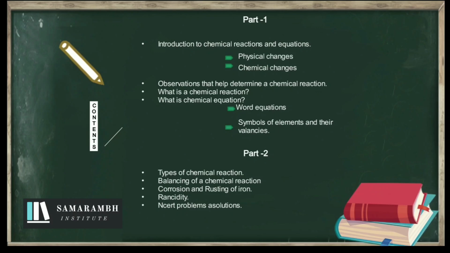In part second, we will talk about types of chemical reaction, balancing of a chemical reaction, what is corrosion, what is the rusting of iron, what is rancidity. We will solve NCERT problems also.